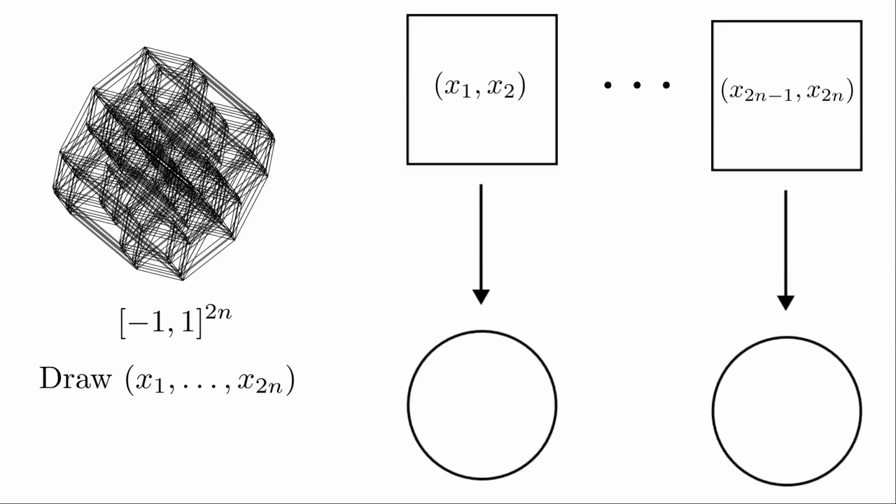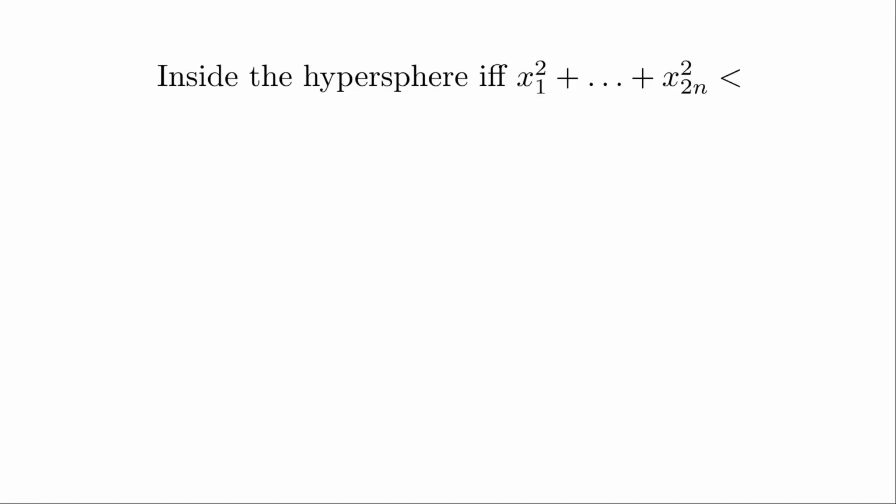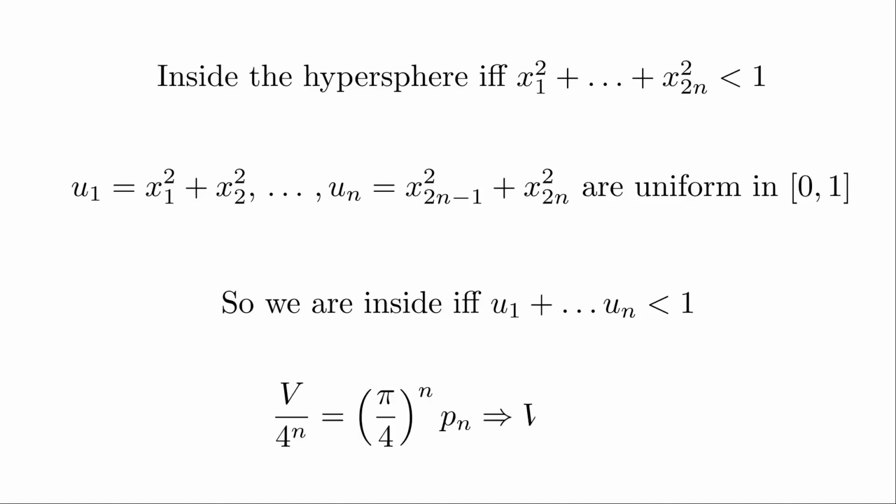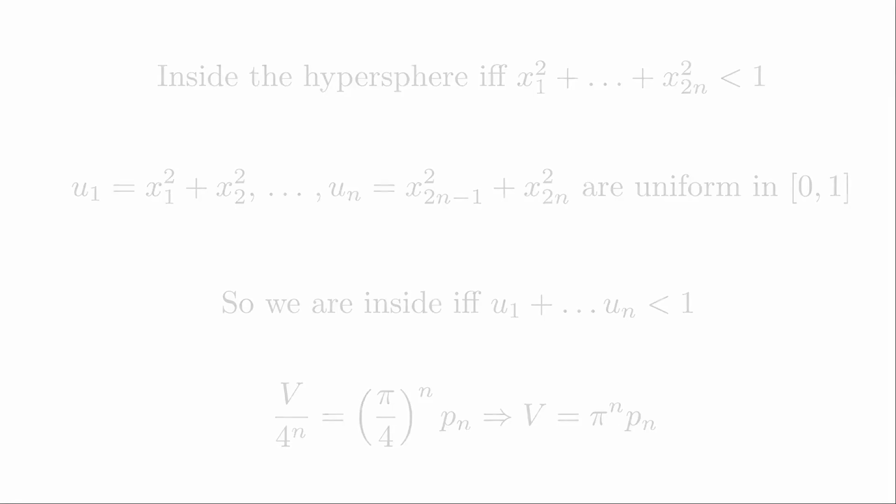Each of these points is inside of its corresponding unit circle with a probability pi over 4. This leads us to n uniform variables, and the original point was inside the hypersphere all along if and only if the n uniforms add up to less than 1. If the probability for this to happen is Pn, then we have that V divided by 4 to the power of n, which is the probability to be inside of the hypersphere, is pi over 4 to the power of n times Pn. And rearranging, we see that the volume is just pi to the power of n times Pn.